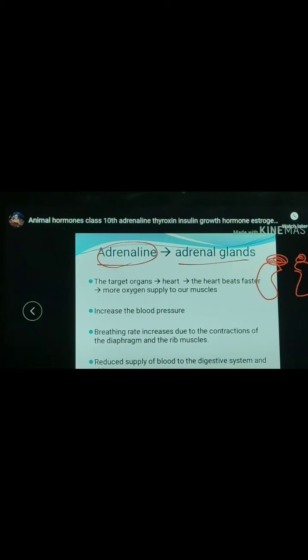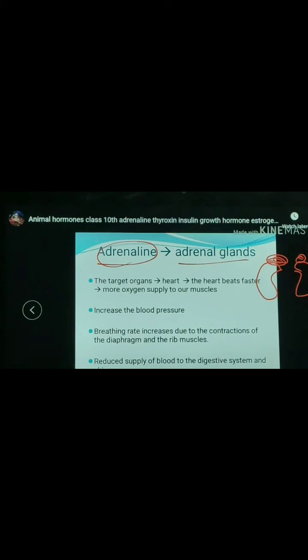As a result, the heart beats faster, resulting in supply of more oxygen to our muscles. The blood to the digestive system and skin is reduced due to contraction of muscle around small arteries in these organs. This diverts the blood to our skeletal muscles. The breathing rate also increases because of contraction of the diaphragm and rib muscles.